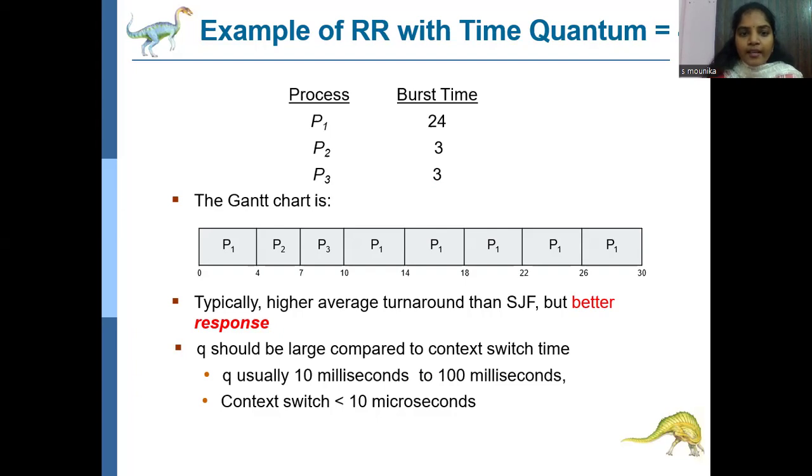So typically it has higher average turnaround time than SJF, but better response. So SJF though, SJF